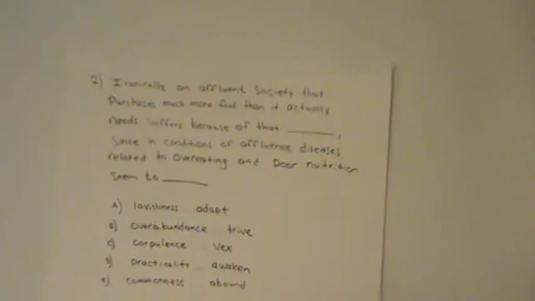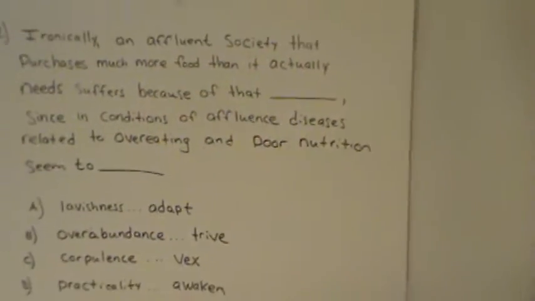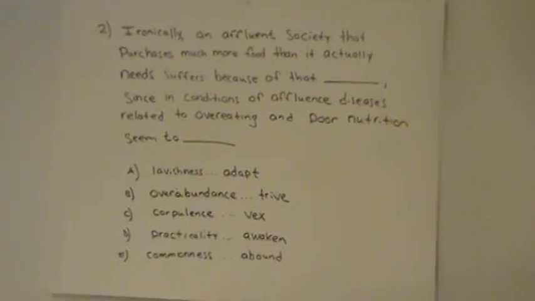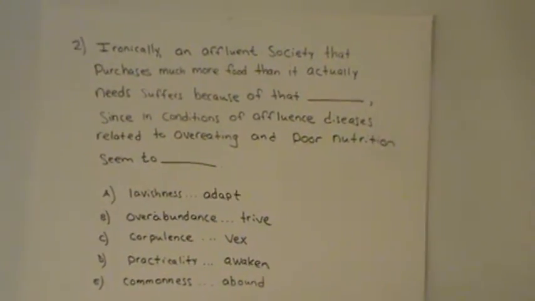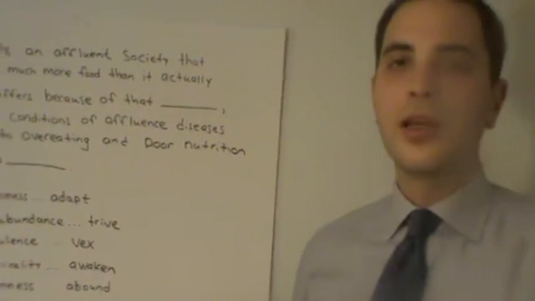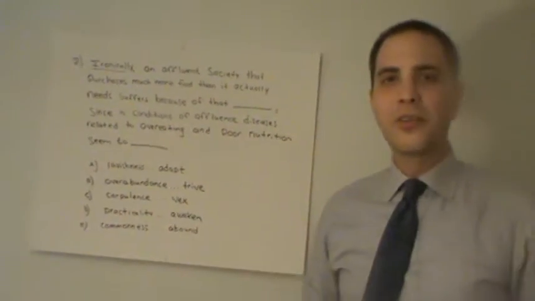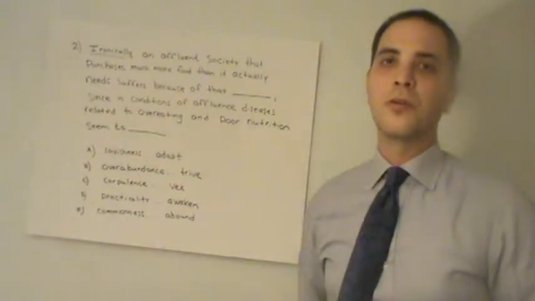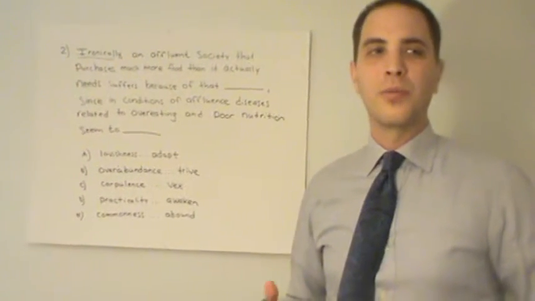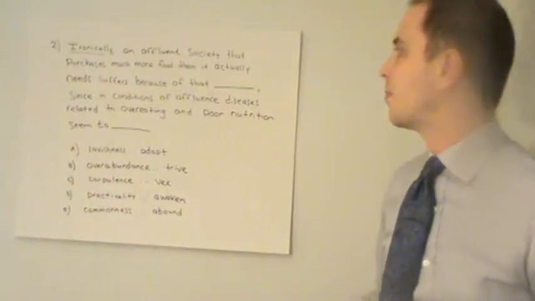This problem is a bit different in that we have two blanks to fill and we need to choose which set of answer choices is most appropriate. Now, the first word, ironically, gives us a big hint. This sentence is going to tell us something that we wouldn't necessarily think as being true. Something that's counterintuitive or something that we wouldn't necessarily think or believe right away.